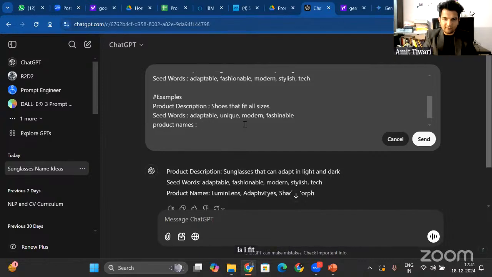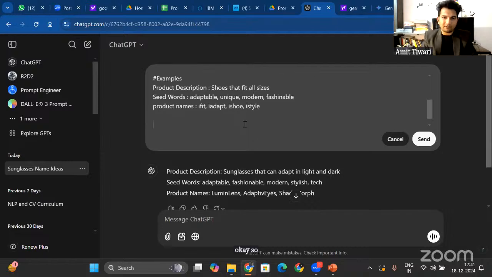If I find the naming culture of Apple very unique, I give examples like, let's say there is a shoe named iFit, or iAdapt, or iShoe, or iStyle. I'm giving examples of things that I found on the internet, and these are perfect names.